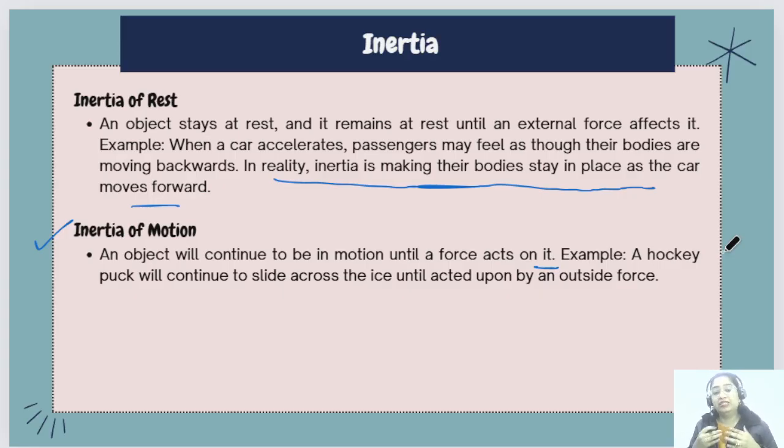Why? Because again of the inertia of motion. Your body is in motion, so it has a tendency to stay in that motion only. Suddenly the car stops, but your body didn't know, so it moves in the forward direction because it has a tendency to be in motion, and that is called the inertia of motion.